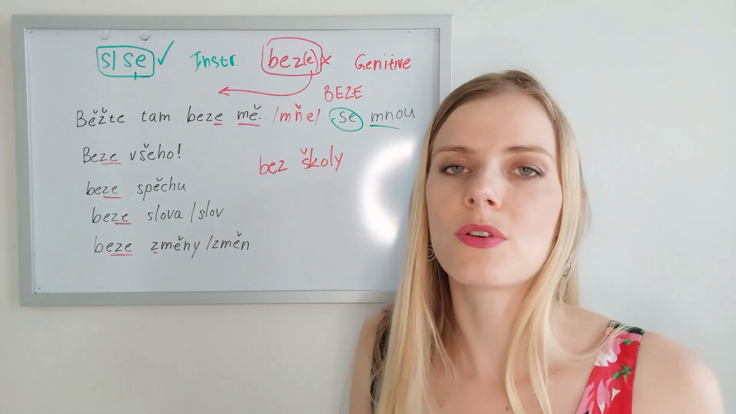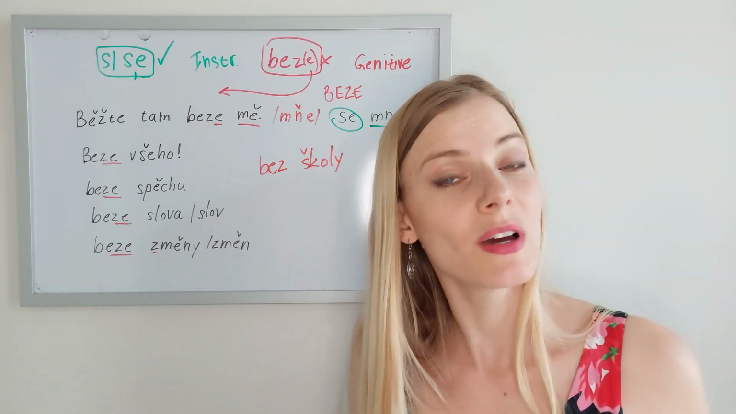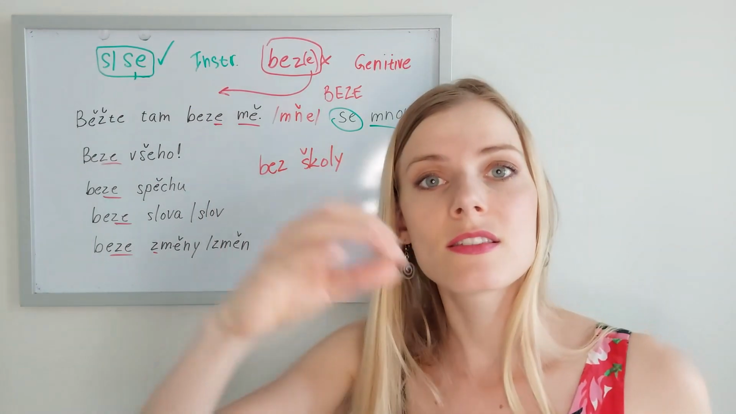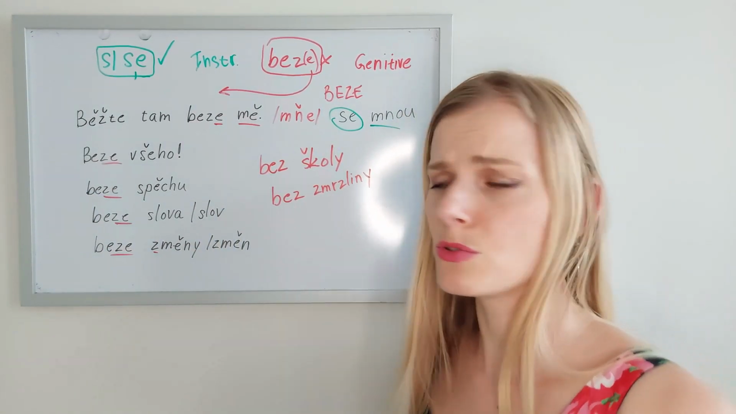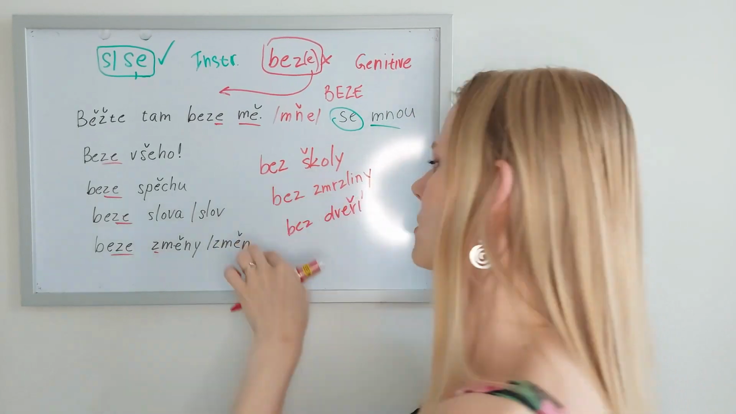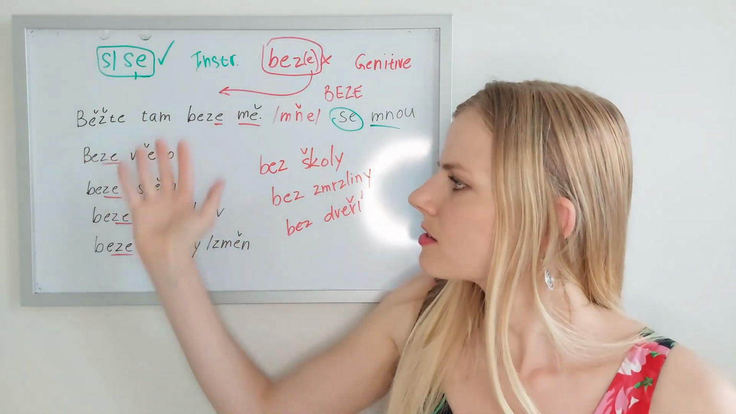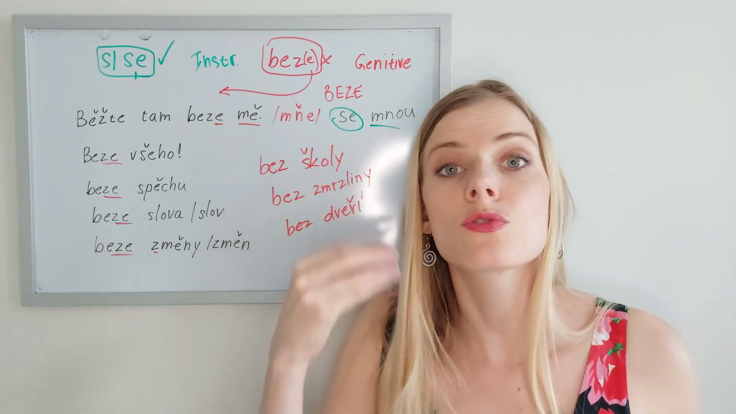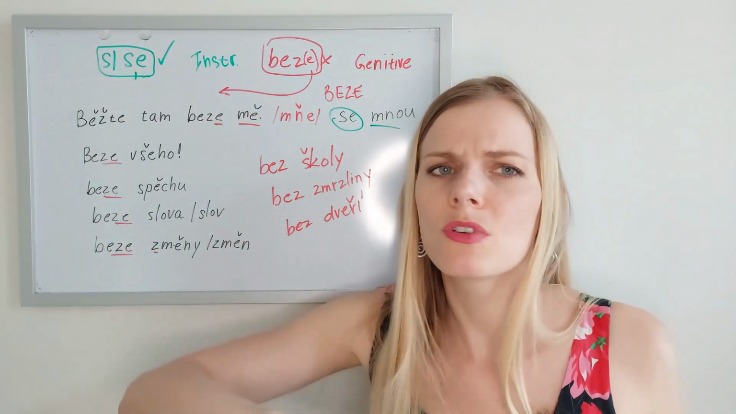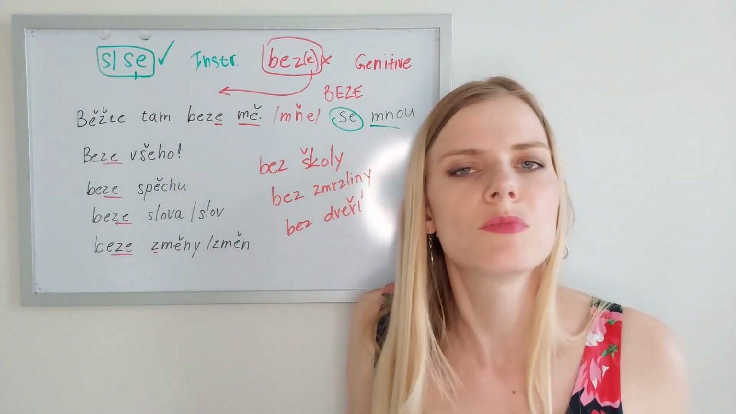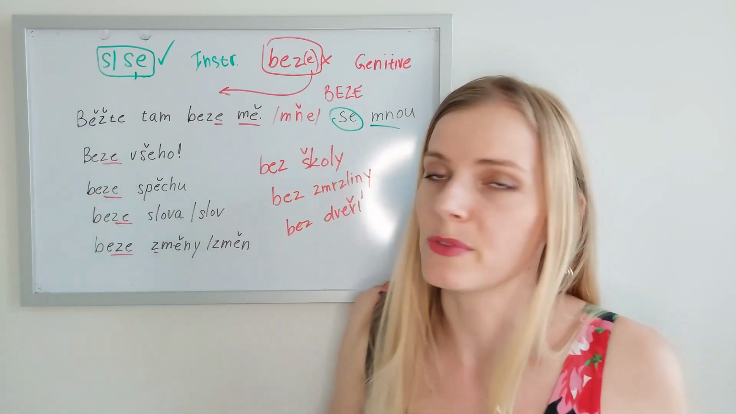Or without ice cream. Bez zmrzliny. See how many consonants there are and we don't mind. Bez zmrzliny. Or bez dveří, without a door. Bez dveří. So what I would recommend is that you learn these expressions and get used to the sound beze with these particular ones. And don't worry about anything else. Everything else could be bez unless you hear otherwise, and then you know why that happens.